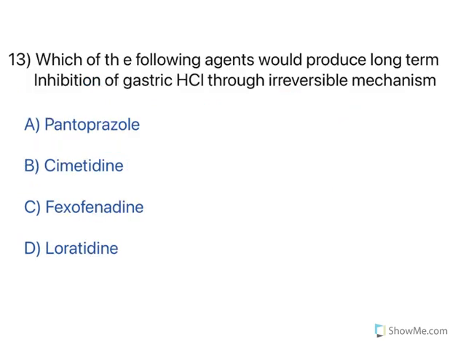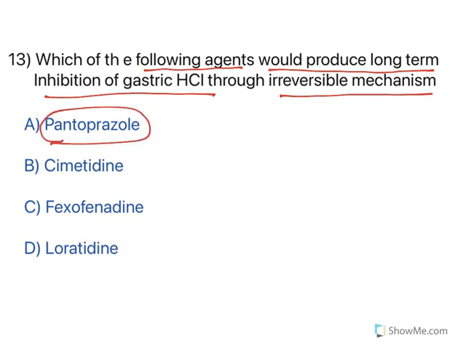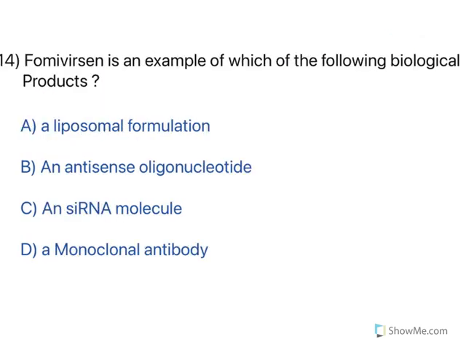Going to the next one. Which of the following agents would produce long-term inhibition of gastric hydrochloric acid through an irreversible mechanism? See, pantoprazole. What is this? Proton pump inhibitors. Proton pump inhibitors act irreversibly, and they cause long-term inhibition of gastric HCl. So the answer is pantoprazole, option A. Going to the next one.